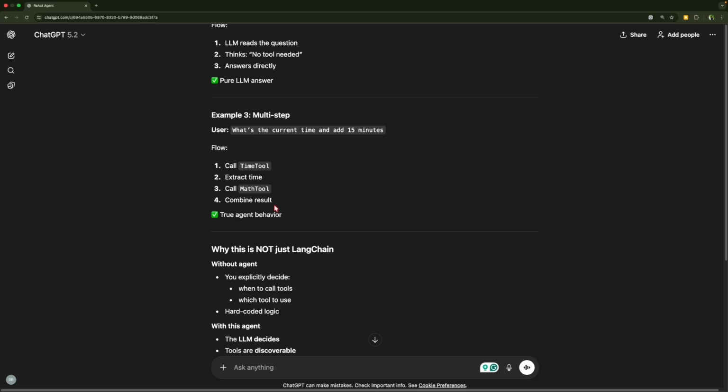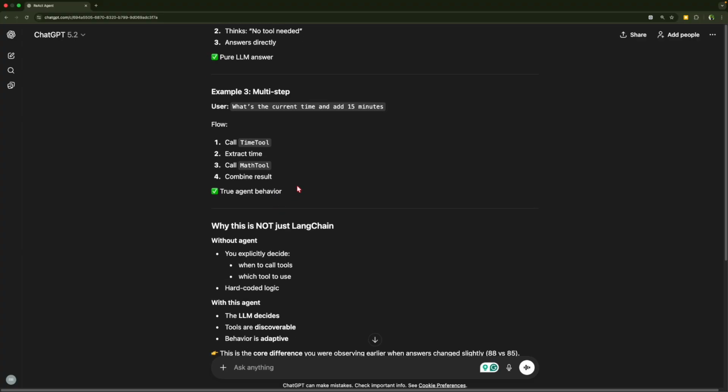First it has to call the time, and then it will think that now it has the time, and the next operation it has to do is to add the 15 minutes to it. So here it will think and then call the math tool. So this is a very simple and basic example where we can see true agent behavior, and we'll see a quick demo of that.